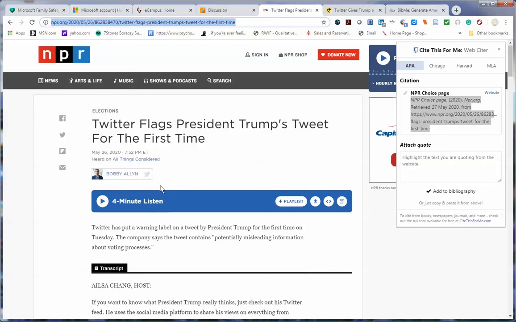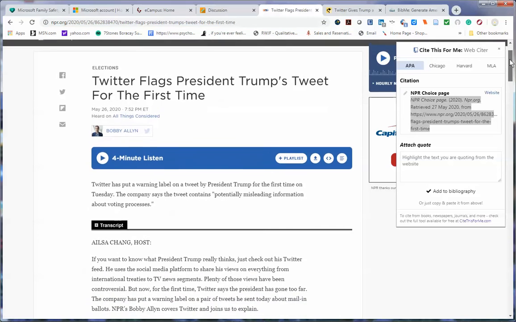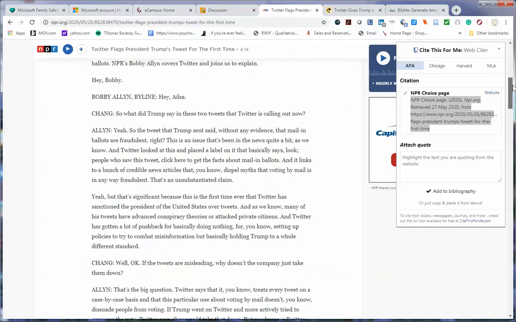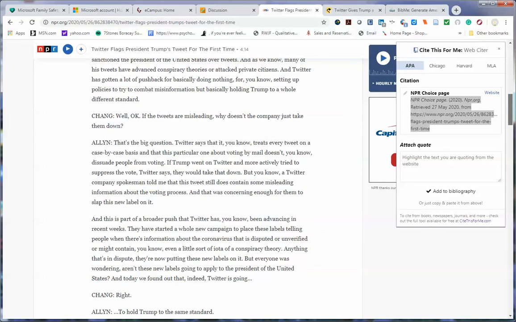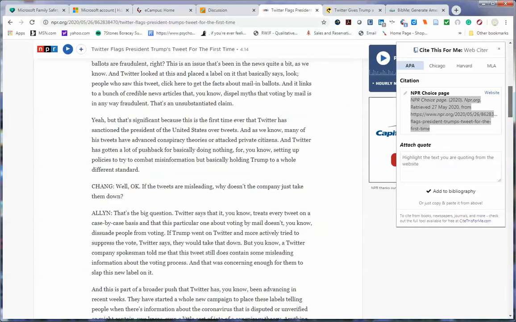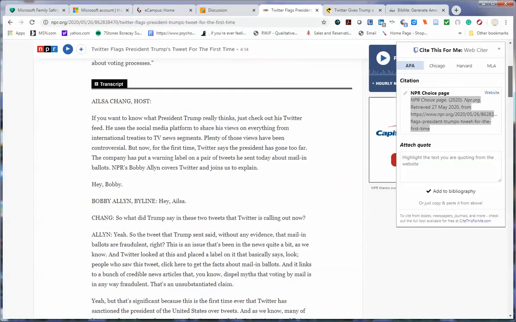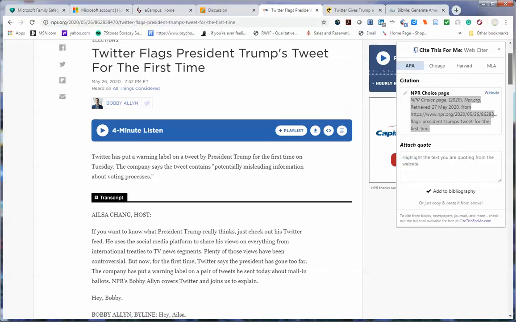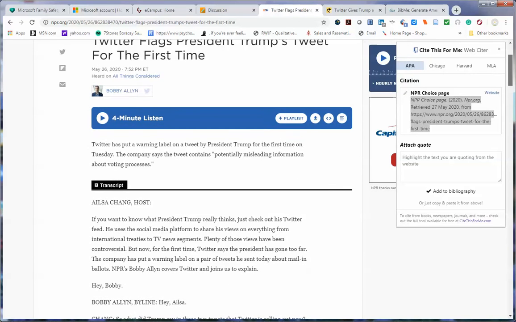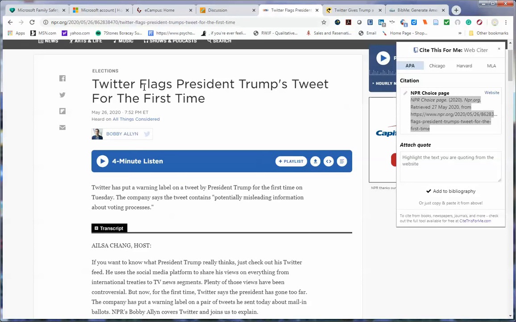26th. This was yesterday. There was a controversial tweet from our beloved president, and he is claiming that Joe Scarborough murdered somebody, an office employee or something. I haven't read it, so I have to fact check. But what I'm showing here is bibme.org. So, according to this, for the first time, Twitter flags President Trump's tweet, and I think the flagging was for the reader or for the followers to do the fact checking.